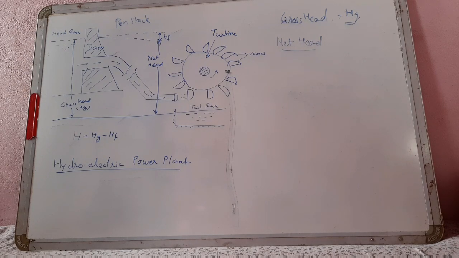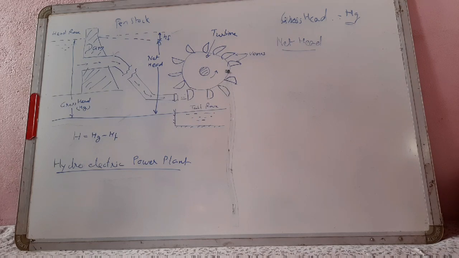There are other losses, such as due to bends, pipe fittings, and loss at the entrance of the penstock, yet they are small in magnitude compared to head loss due to friction. This friction loss is the main one.